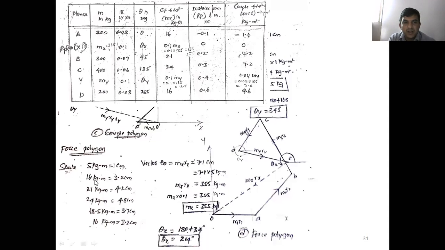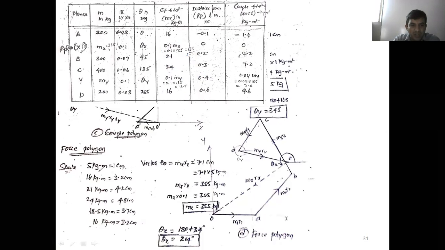Now in order to determine this MI, already we know this. Now MX is unknown, right? Now how to determine MX? Then we'll go for drawing a force polygon. Again, what is the force polygon? See the values 16, 21, 24, 18.5, 16. These values are there. If you take 1 is to 1, it's not possible.